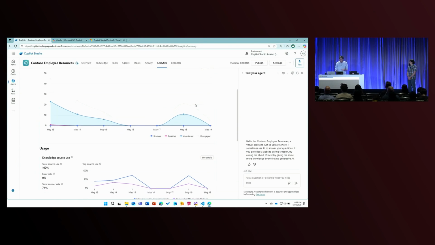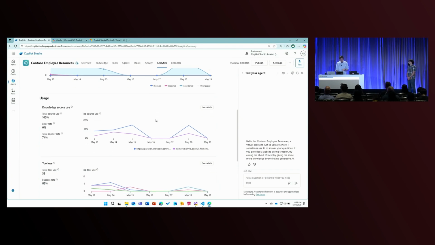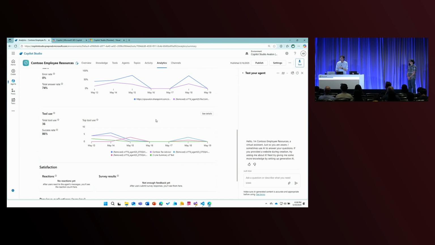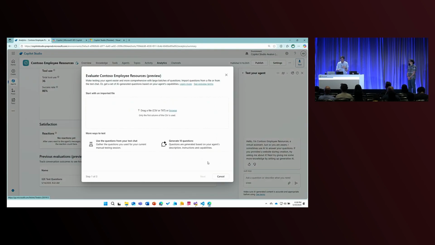So you can come in here and look at different sessions. You can look at which knowledge sources are being used. You can look at which tools are being used. You can even go through and write tests and upload tests that evaluate your agent and the outcomes that you want to see. So this provides you not just a way to build an agent, but a way to understand if that agent is having the business outcome that you expect. So very, very powerful. And again, all right out of the box, very, very easy to use and interact with.